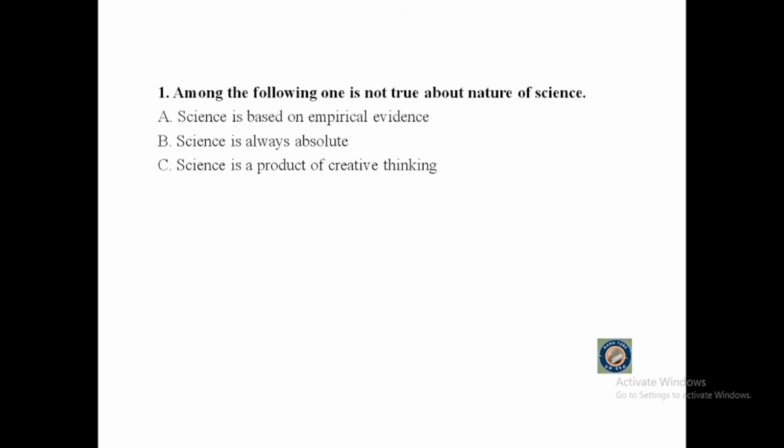Question number 1. Among the following one is not true about nature of science. A. Science is based on empirical evidence. B. Science is always absolute. C. Science is a product of creative thinking. Or D. Science is a result of social activity.